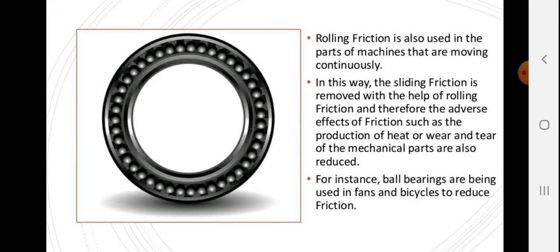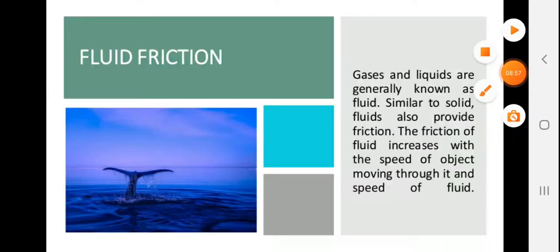Rolling friction is also used in the parts of machines that are moving continuously. In this way, the sliding friction is replaced with the help of rolling friction, and therefore the adverse effects of friction, such as the production of heat or wear and tear of mechanical parts, are reduced. So you don't need to change the part very frequently, or maintain them so often. For instance, ball bearings are used in fans and in bicycles to reduce the friction.